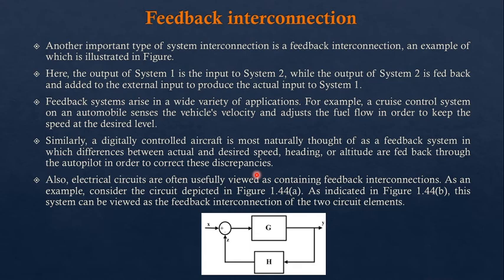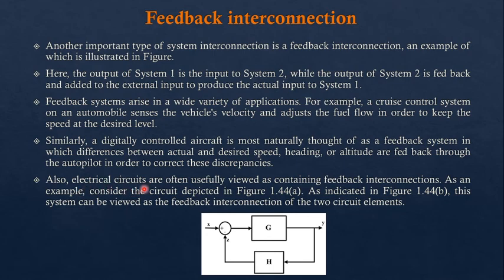So if the heading is not correct, it is going to be corrected, or if the speed is increasing or decreasing, the reading of that speed is taken through G, and from G the output is fed into system 2, the autopilot. It says the speed is very low, so please increase the speed. So the autopilot is going to increase the speed to match the desired speed.